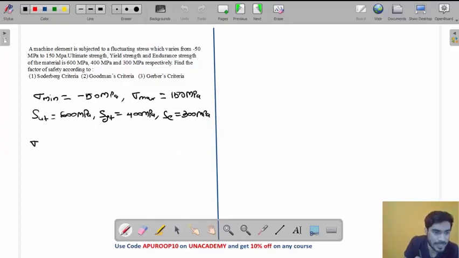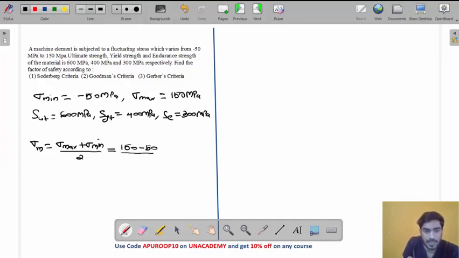The mean stress sigma m is equal to sigma maximum plus sigma minimum by 2. What is maximum? 150. What is minimum? 50, divided by 2. So 150 minus 50, 100 divided by 2 means 50.